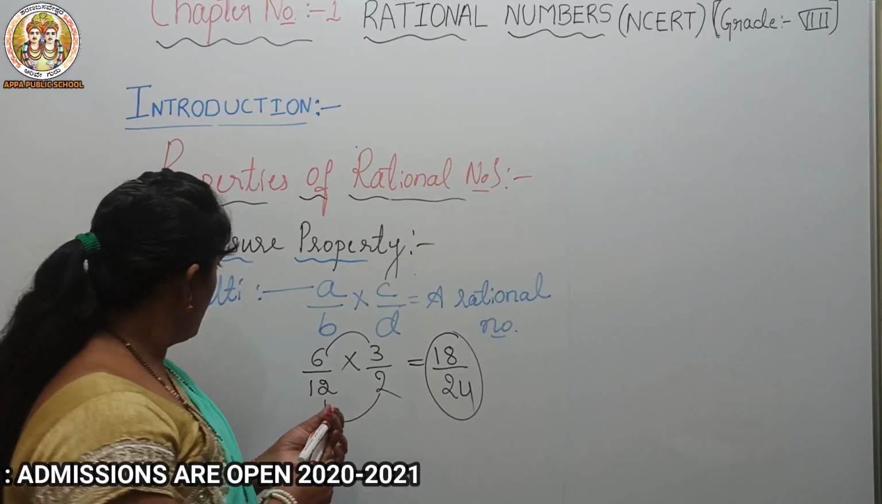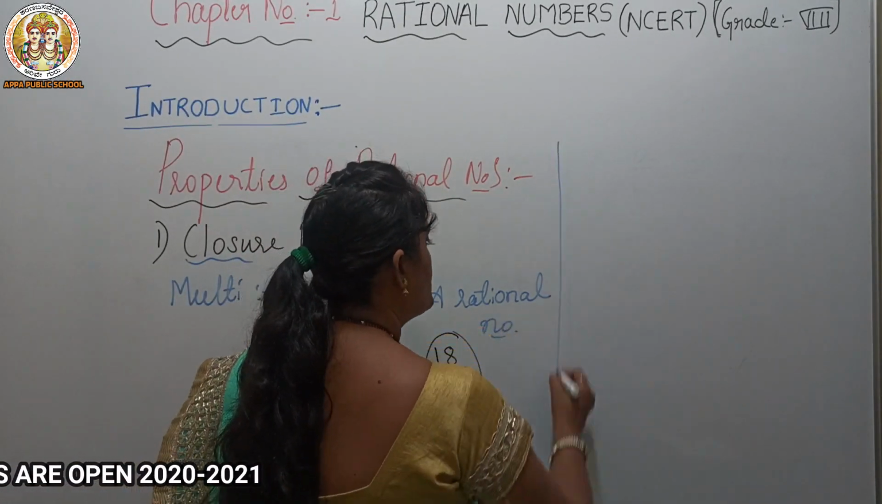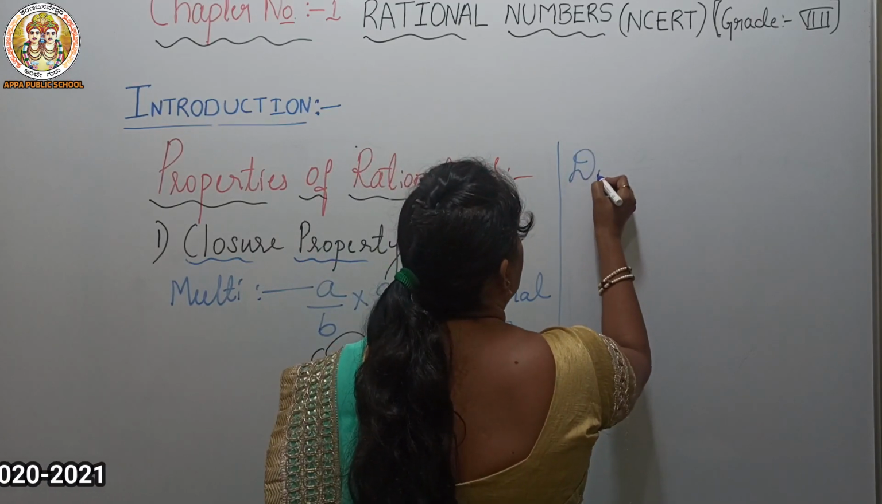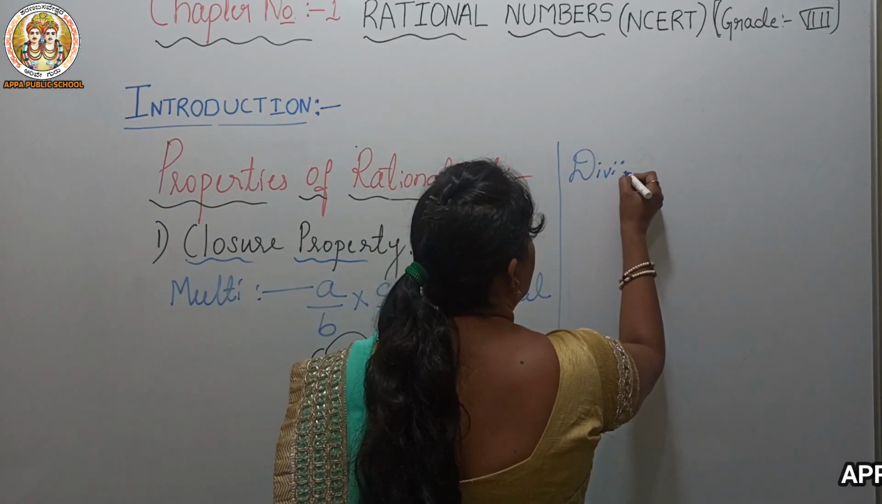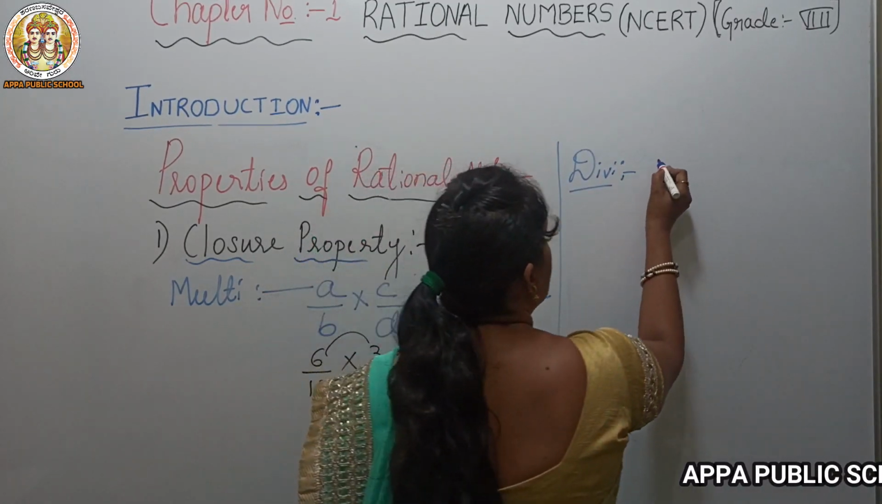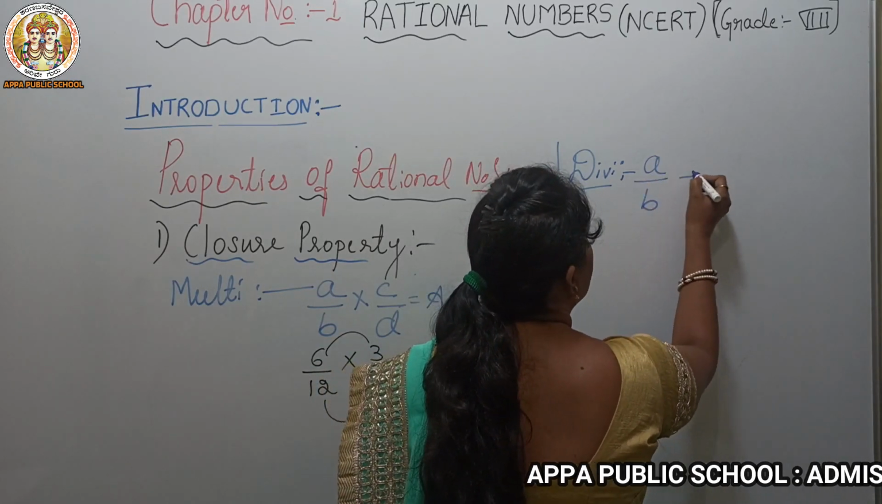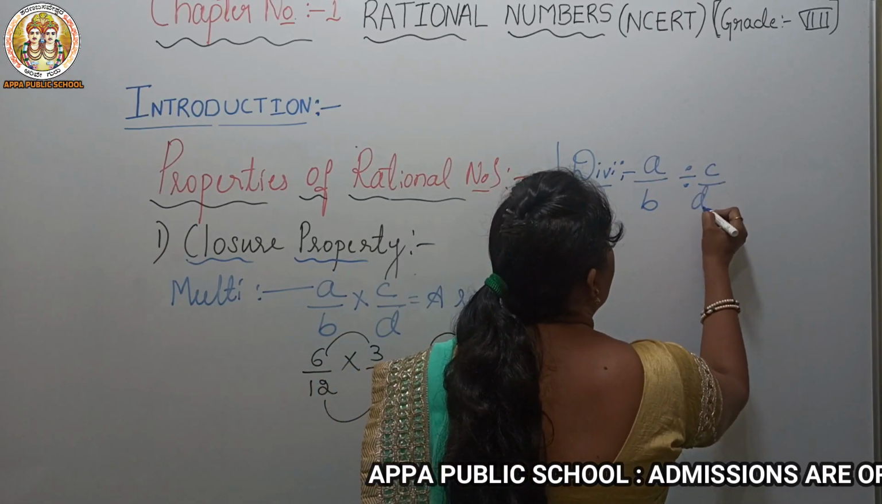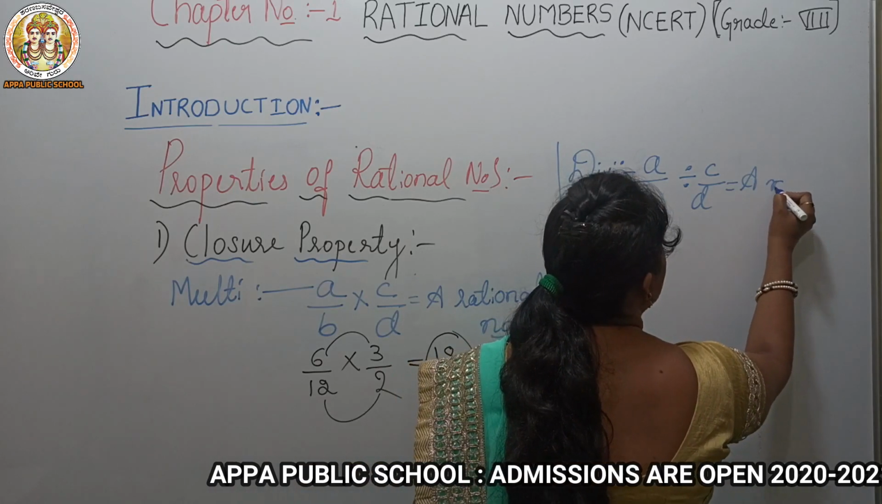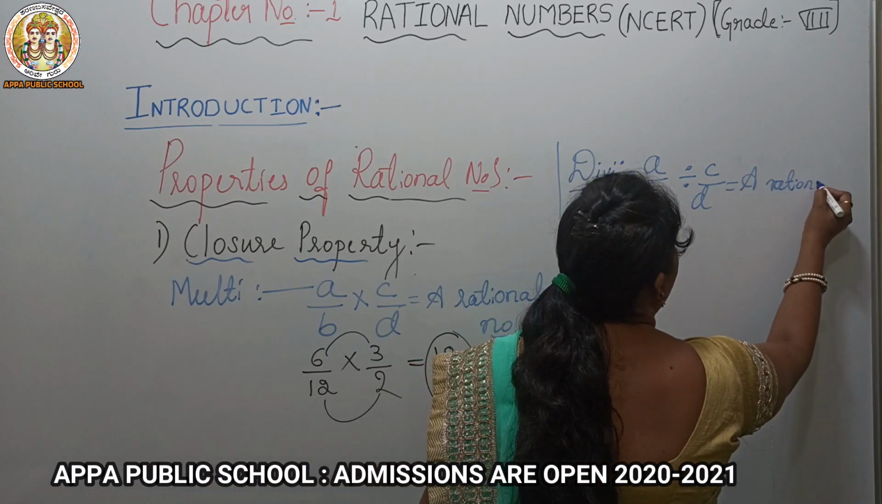In a similar way, we'll check even division. Division. How can we write this? A by B divided by C by D. The answer should be a rational number.